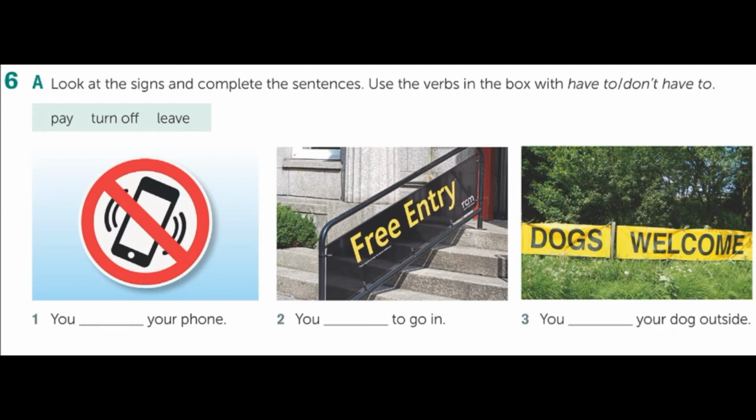Use these verbs with have to and don't have to in the negative form, right? So, which is the answer for numbers 1, 2, and 3? We have a sign of a cell phone, and then we have free entry and dogs welcome. Complete the sentences by using have to or don't have to.